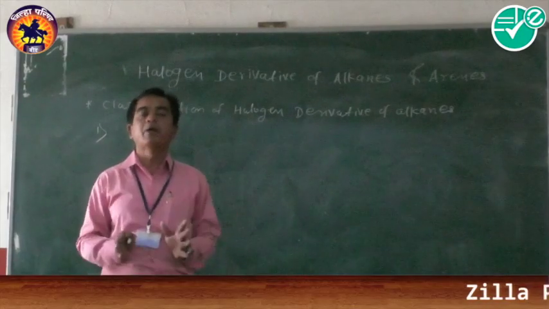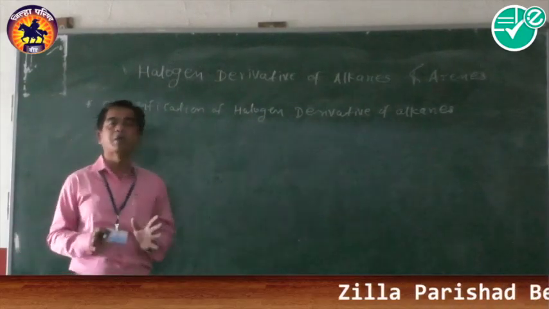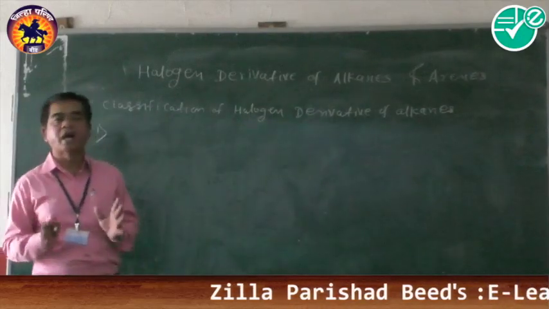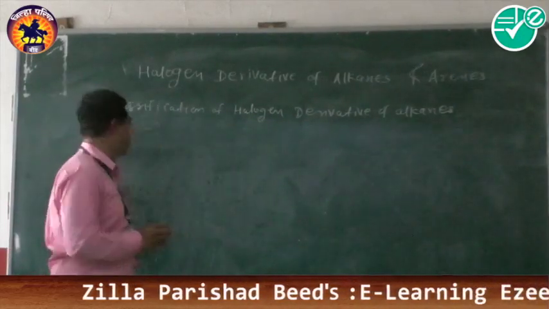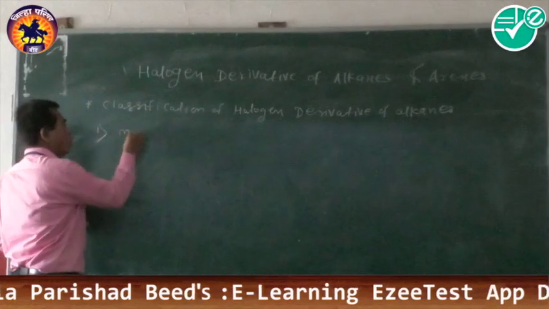Means, according to the number of halogen atoms present in the halogen derivative of alkanes, they are classified as mono, di, tri, and tetrahalogen derivatives. Now, firstly, what about the monohalogen derivative?